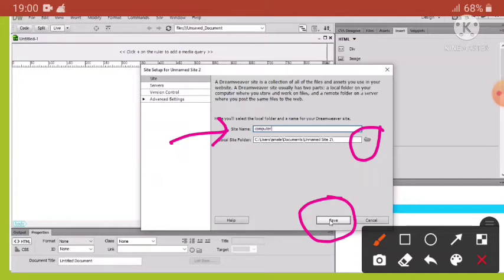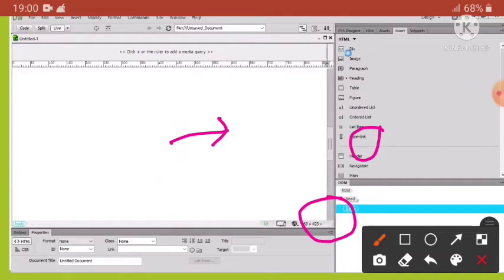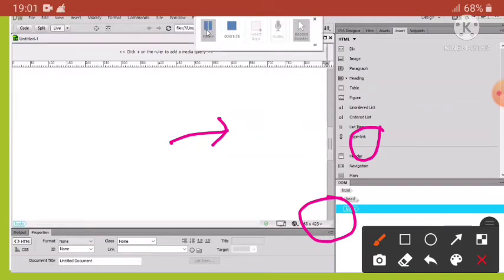If you click on the Save button, then we will have the project saved. So these are the steps for creating a new website.